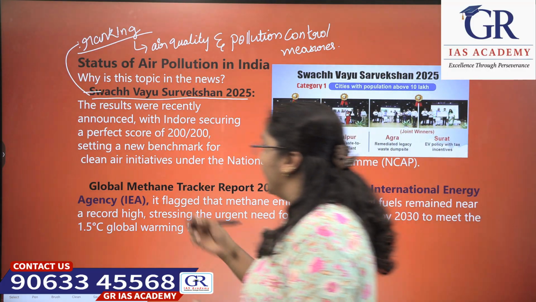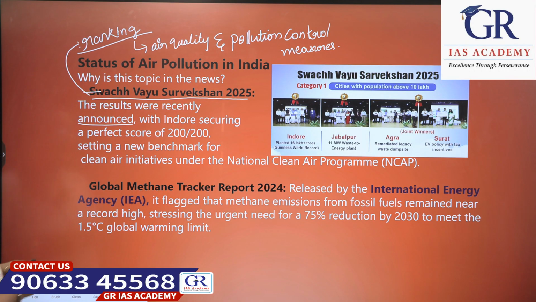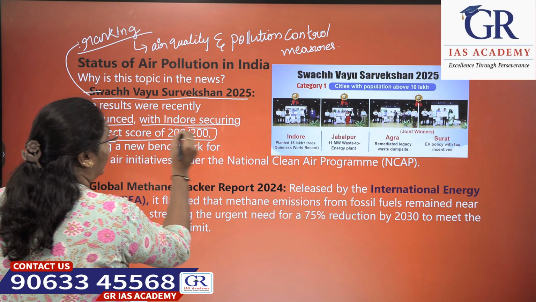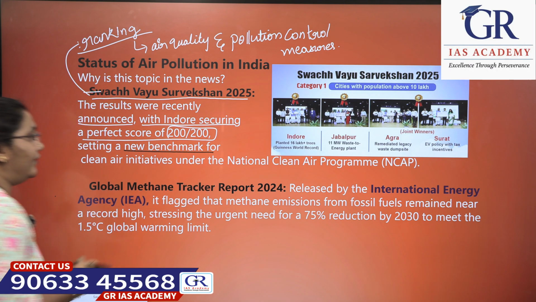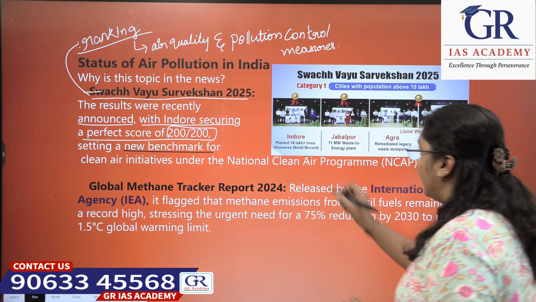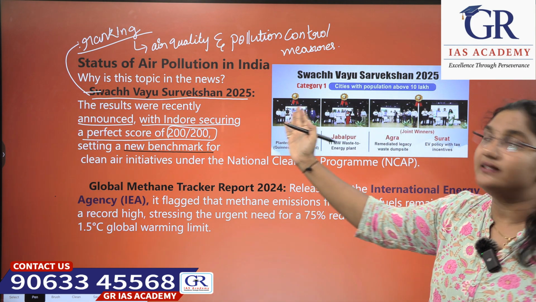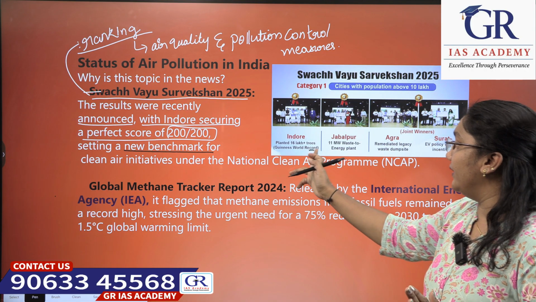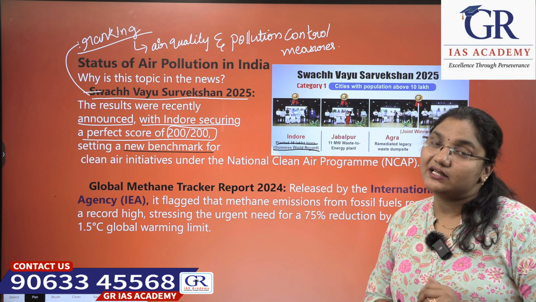Sarvekshan 2025. See, the results were recently announced with Indore securing a perfect score. What is the score of Indore? Indore securing the perfect score of 200 out of 200, setting a new benchmark for clean air initiatives under the National Clean Air Programme. Okay. Indore, and also see the category 1 cities with population above 10 lakhs in Swachh Vayu Sarvekshan 2025, Indore secured the first rank, recording in the Guinness World Record also. How? By planting 16 lakh plus trees.